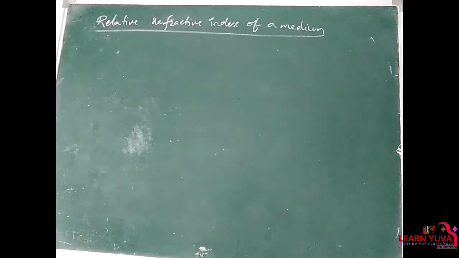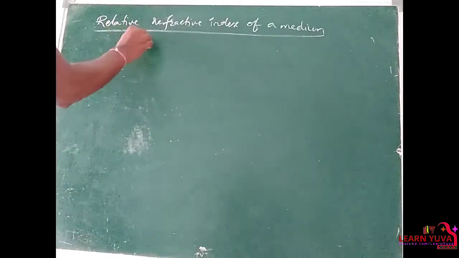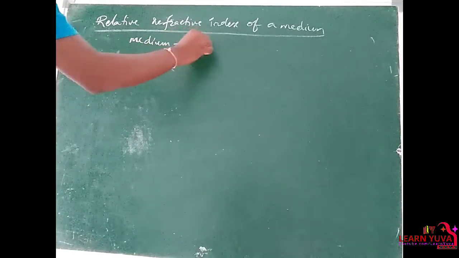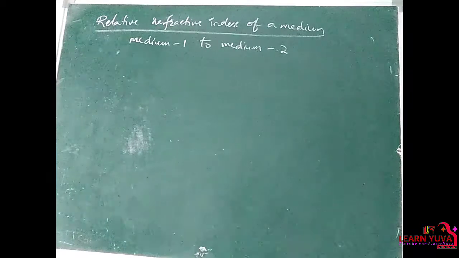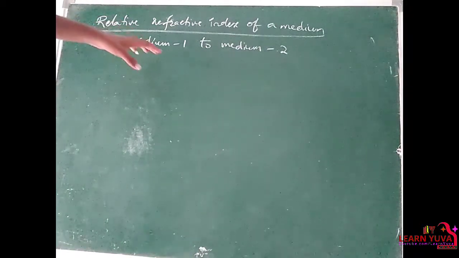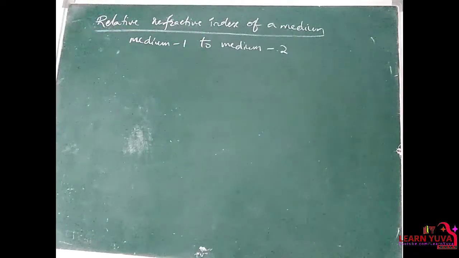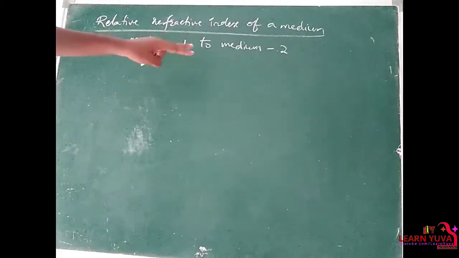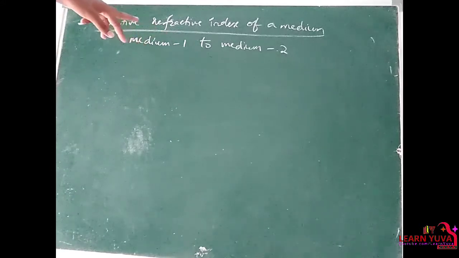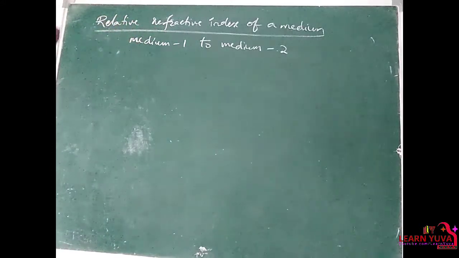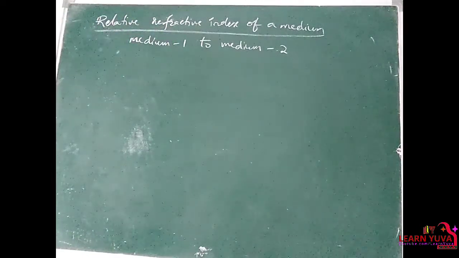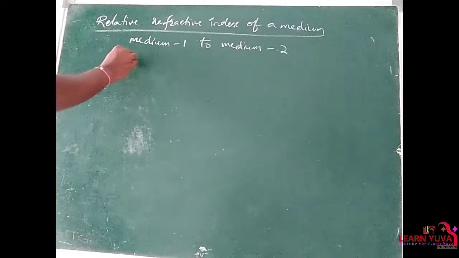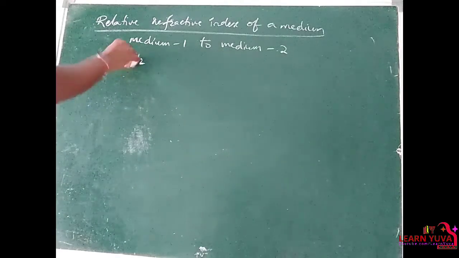Next one is relative refractive index. Suppose light travels from medium 1 to medium 2. There are two mediums here, you can observe. If light travels from medium 1 to medium 2, then the refractive index for this pair of mediums, there is a relation between these two types of mediums. So we can write this refractive index for the pair as mu2 with respect to mu1.